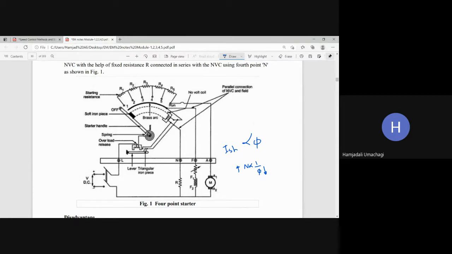Is it clear, all of you? This circuit diagram you need to draw if it is asked.